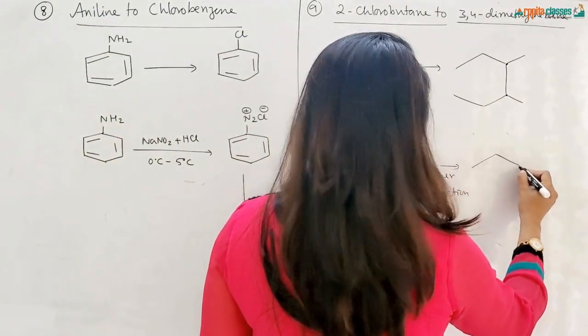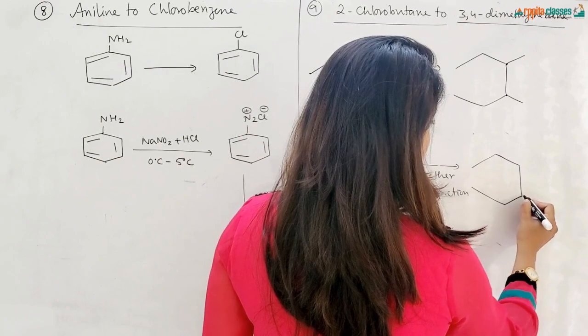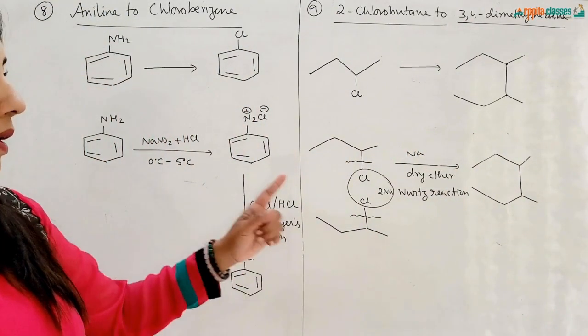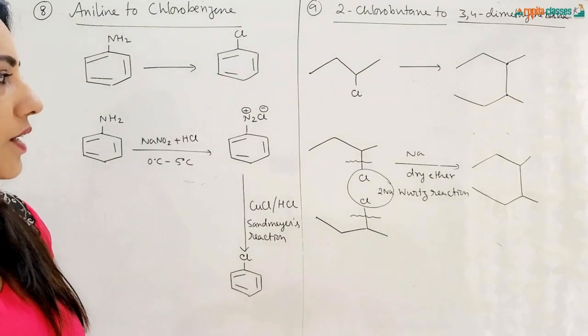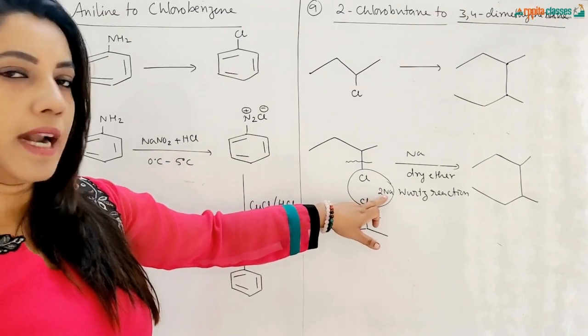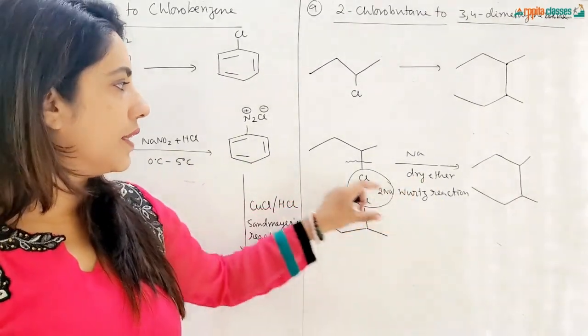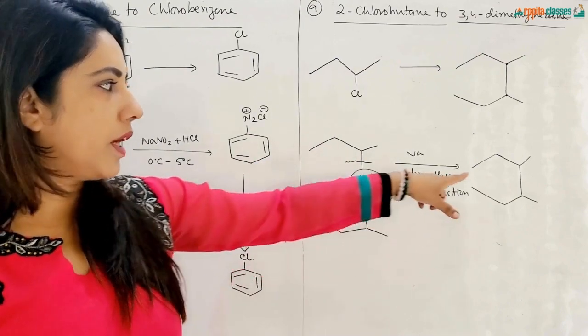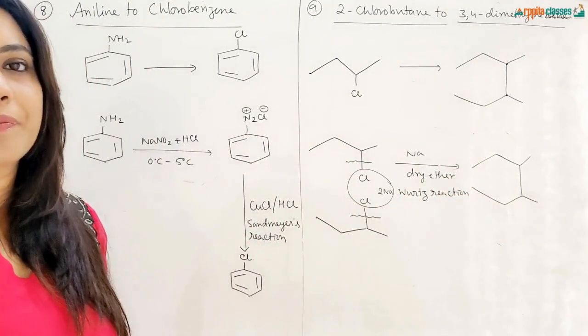So we will be getting this, that is 3,4-dimethyl hexane. This is called the Wurtz reaction. 2 molecules of 2-chlorobutane are required, 2 atoms of sodium in presence of dry ether. 2 NaCl will be going out, and this will be joined together. So we get the desired product.